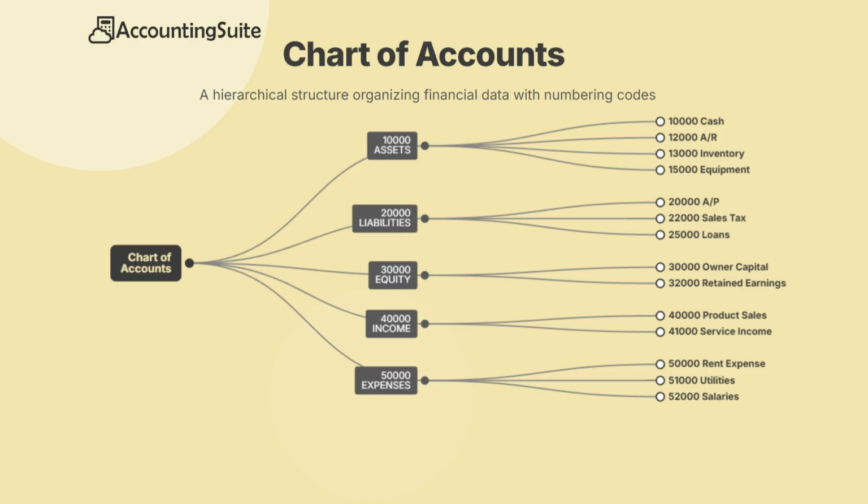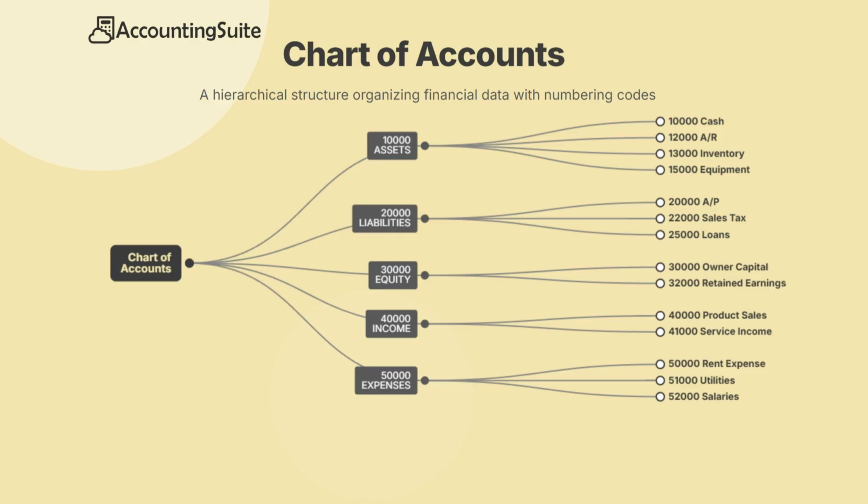For example, a company may use account numbers like these: account 10,000, cash; account 12,000, accounts receivable; account 13,000, inventory; account 20,000, accounts payable; account 40,000, sales revenue; account 50,000, operating expenses. This numbering structure helps accounting software organize transactions, group accounts, and automatically generate financial reports.